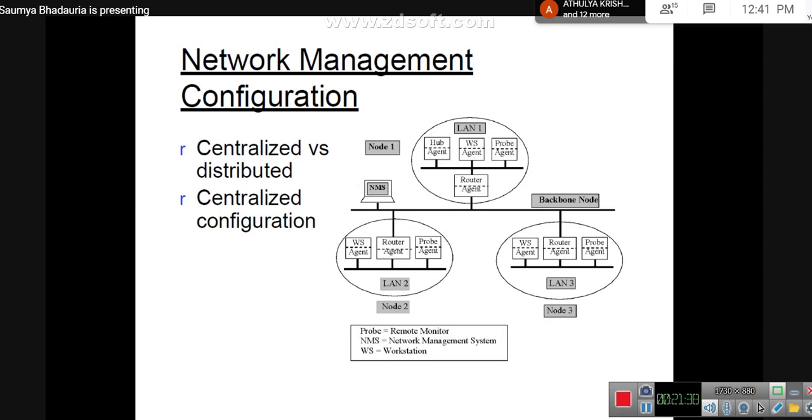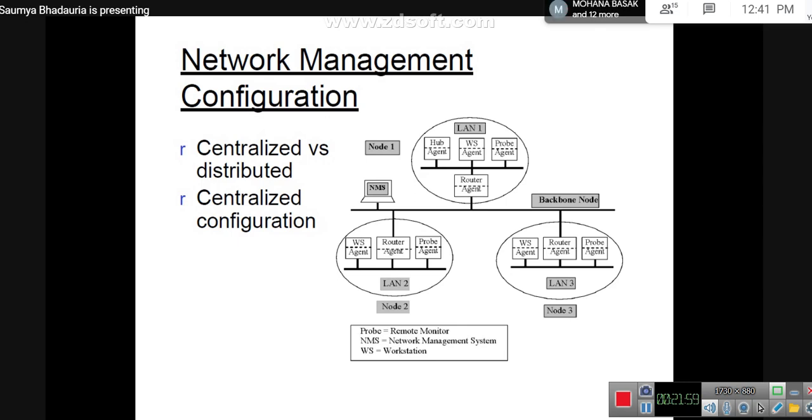Yes, ma'am. Can you tell me the advantages of having such a centralized configuration? Because it's connected to the main network. Be a little louder. Yes, ma'am.